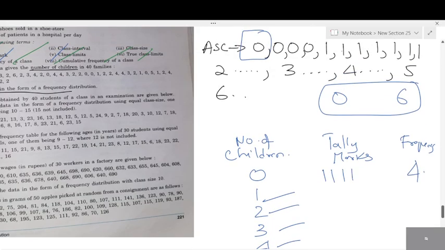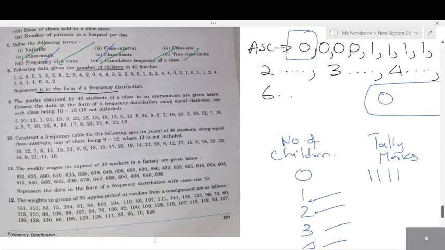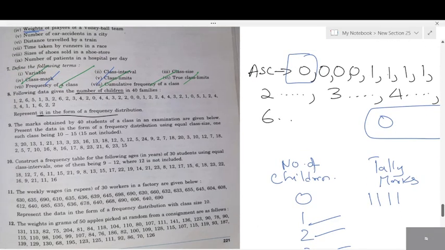Is it clear? Did you all understand how to solve? All of you understood? Okay. Next, from the 9th onwards, I'll teach you all, students. Only one question is enough. Can you see the last part given in the 9th one? What is given? 10 to 15 and 15 not included. What do you mean by this 10 to 15? Are they asking us to group or write individually? Yes, they have told us to group.